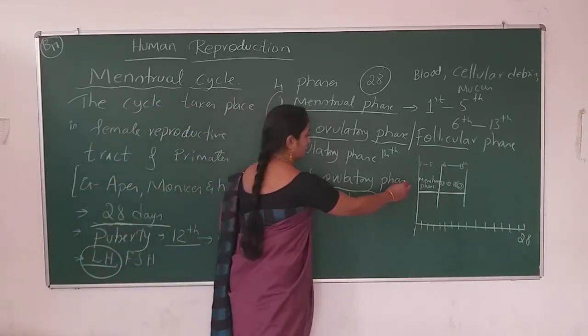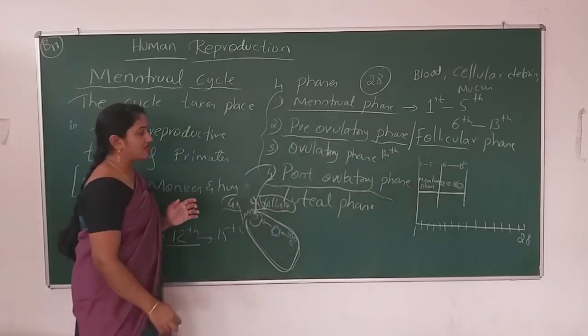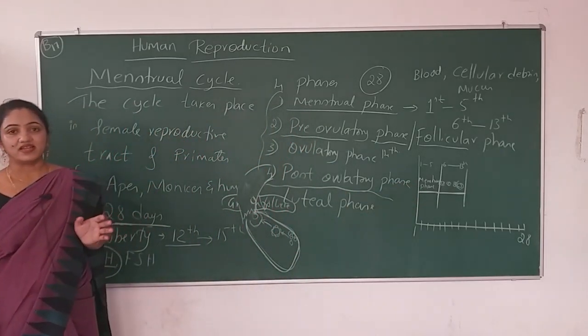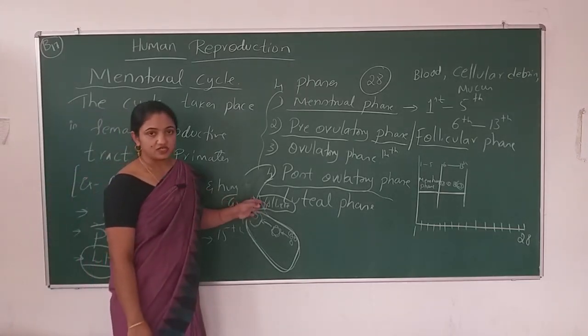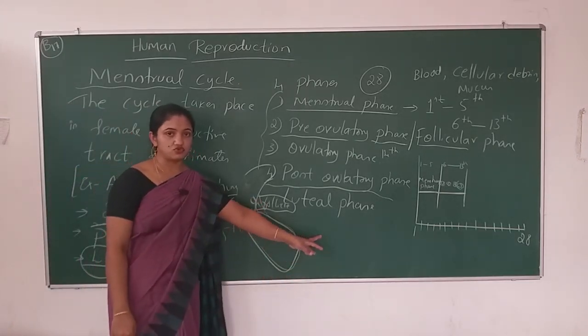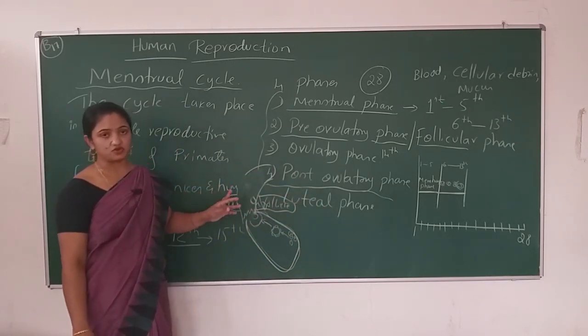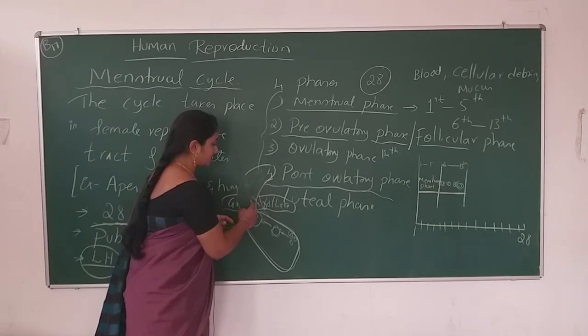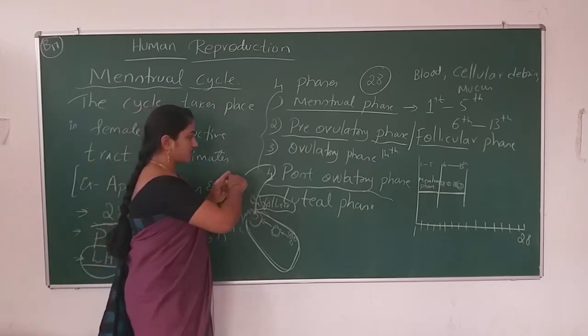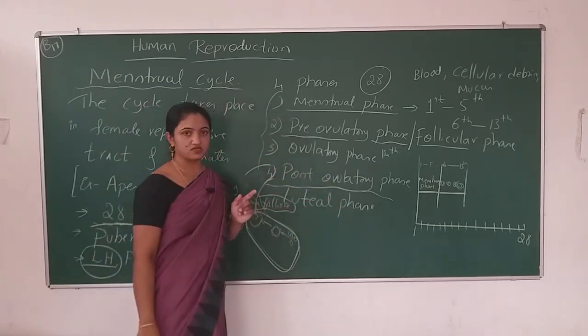The post-ovulatory phase is also known as the secretory phase. In the absence of fertilization, if the sperms do not enter inside the female reproductive tract, at that time this secondary oocyte will come to the uterus.